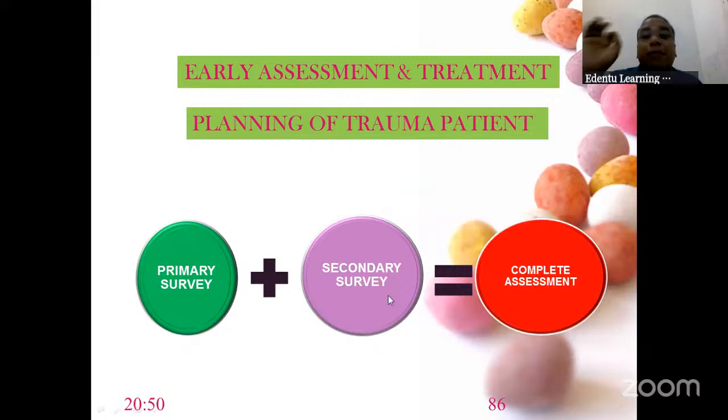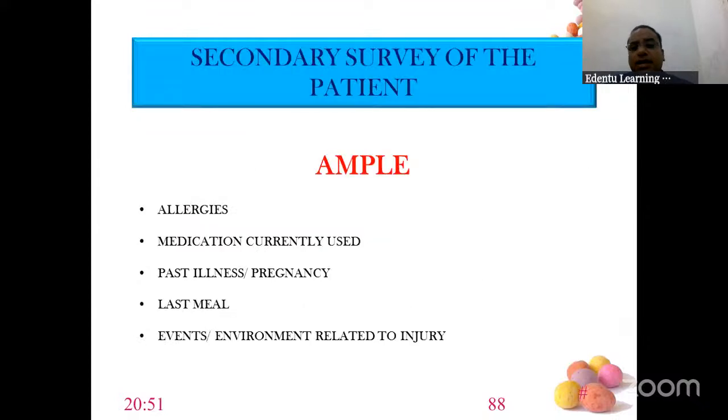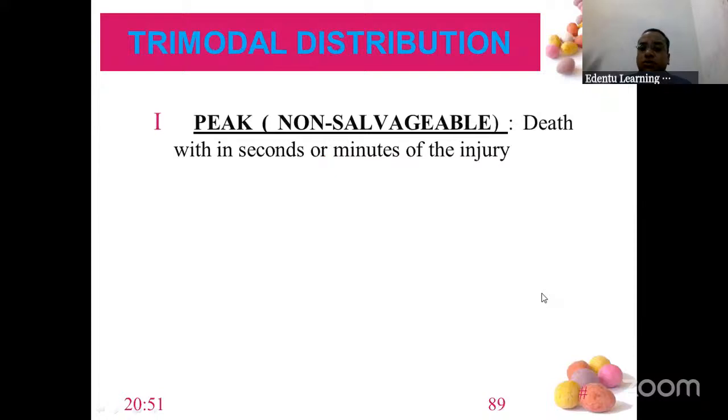Secondary survey is AMPLE: check for allergy, check for medication, check for pregnancy, check for last meal, and events and exposure. So primary survey is ABCDE, secondary survey is AMPLE. When you do both the surveys, that is called a complete assessment. You can take a screenshot of this. So this is what you have to do in the first 1 hour, and then you need to address the patient very fast.